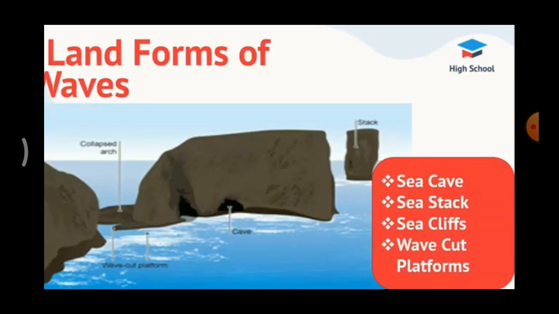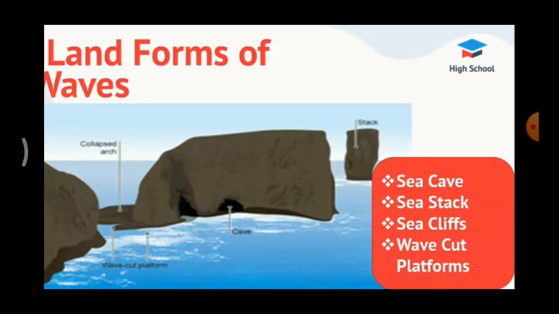Next one, sea cave. Prolonged wave attack on the base of the cliff erodes rock materials, which results in the formation of caves. That is nothing but, the lower part of the rock is eroded, and it is seen like a cave shape. That is called a sea cave. Next one, sea arch. When two caves approach one another from either side of a headland and unite, they form an arch.